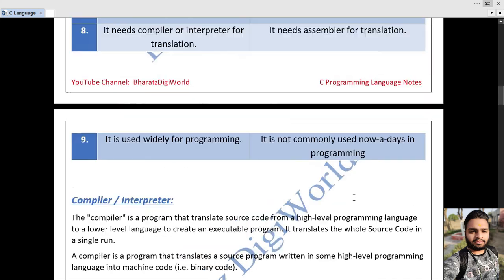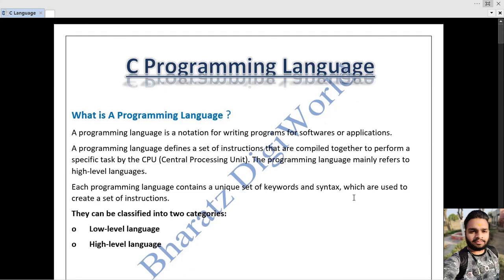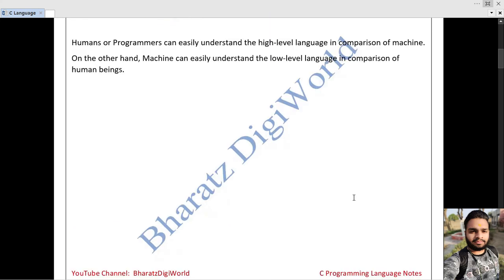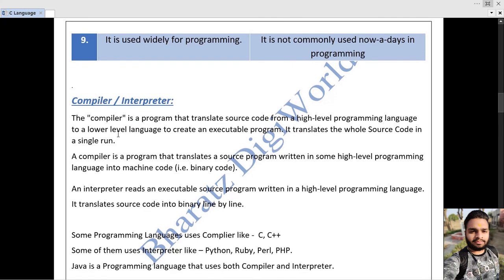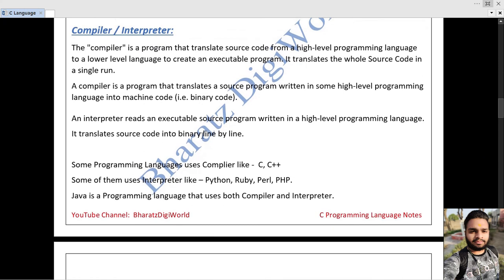So guys, this is all for today. Today we have learned about what a programming language is. We have seen two types of languages. Then we discussed the difference between a high-level language and a low-level language. Then at last, we learned about compilers and interpreters in programming languages.